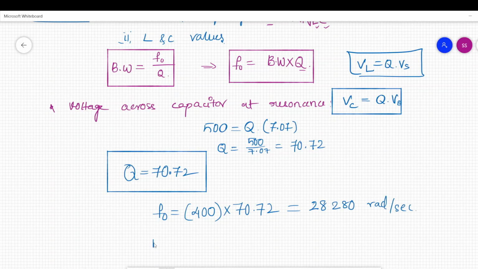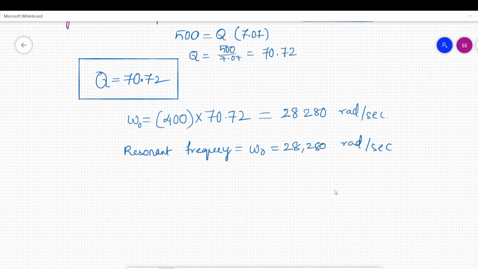So this is the resonance frequency of the circuit. We have taken the help of the expression bandwidth equals resonance frequency by quality factor. So we have obtained omega naught, not f naught, because the units are radians per second. Anything is valid, radians per second or hertz.